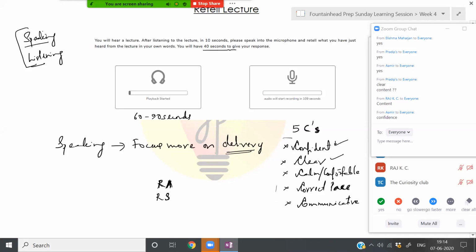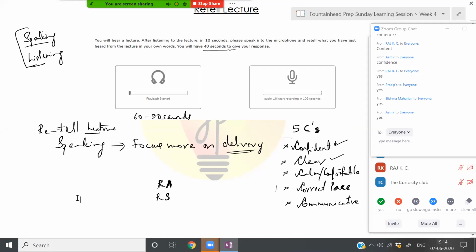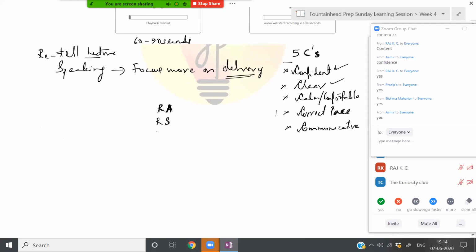So is this clear to all of you? Yes, no? All right. So what are we talking about? We are talking about the retell lecture question type. Whereas in summarize spoken text, you are writing a summary. So in summarize spoken text, it's a listening plus writing question type. So here you have to focus on content.